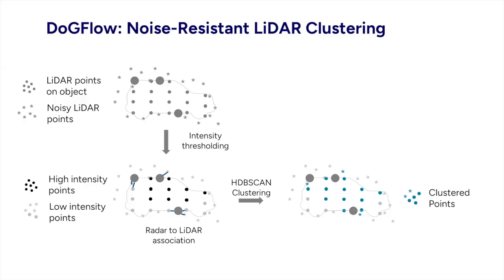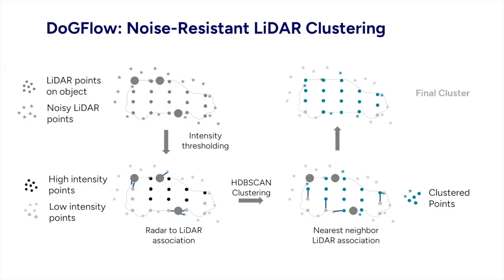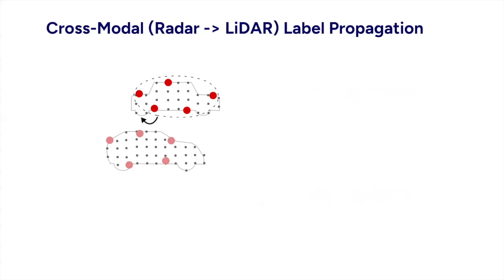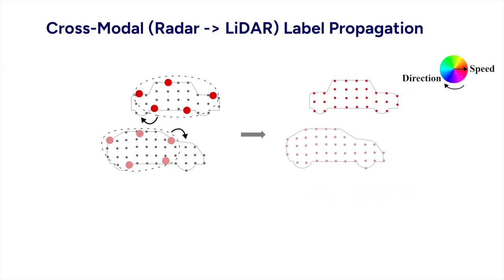To further recover more points on the object, we associate the low intensity points to the nearest cluster points. And this leads to our final cluster. Invariably, this will have a few noisy points, but in this process, we are able to get rid of most of the noisy points. Lastly, we propagate the velocity from the radar cluster to the LiDAR cluster, obtaining the dense scene flow estimation. However, it could happen that one LiDAR cluster has more than one associated radar cluster.